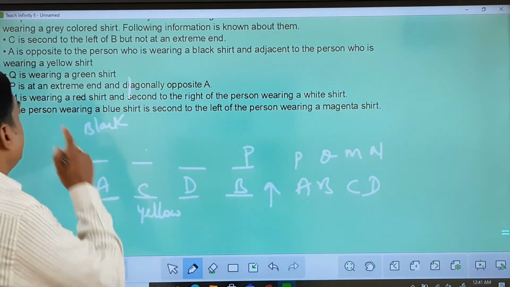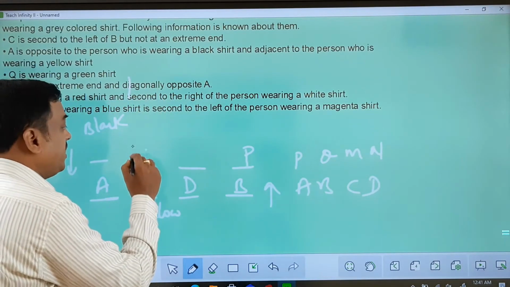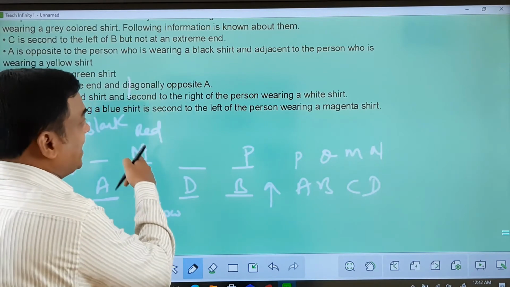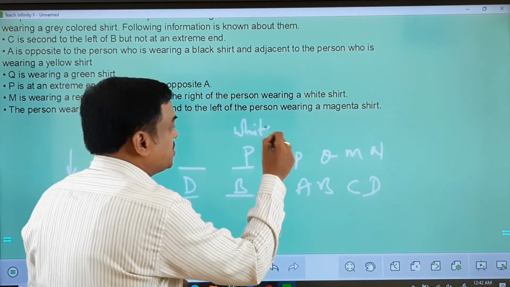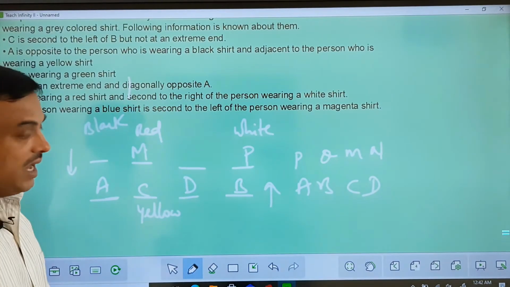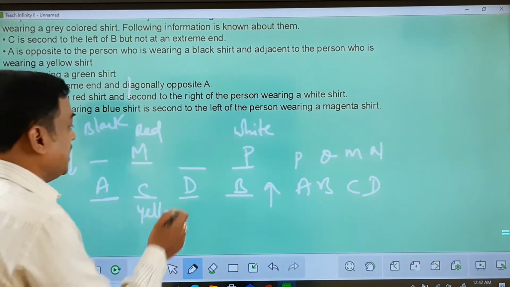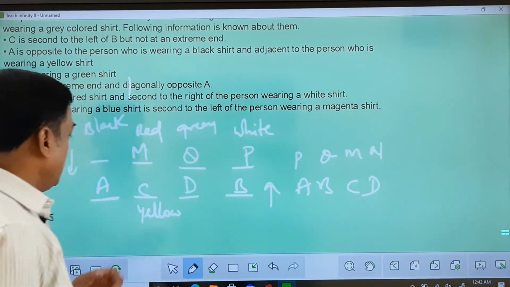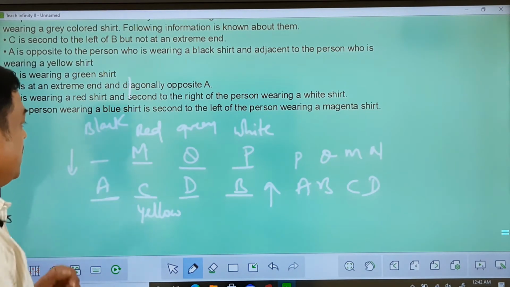So please understand, M wearing red colored shirt will definitely be this. M is wearing a red colored shirt and is on the second right of the person who's wearing white colored shirt. So I got that. Now what? Q and green. If you remember this third point here, a combination of Q and green can be only possible here. Now you see almost all the colors of this row.